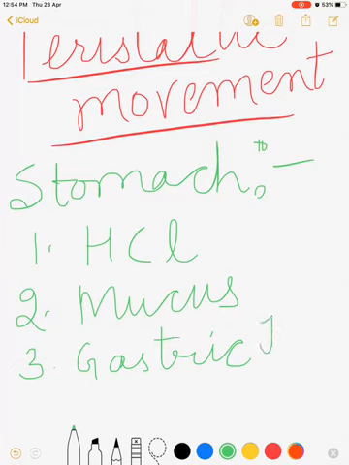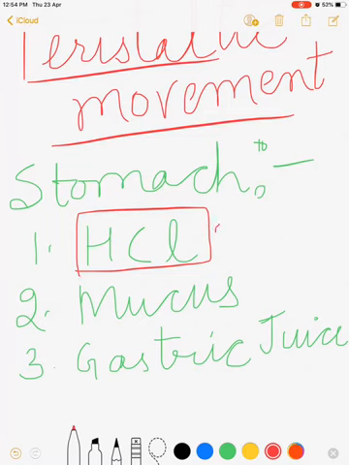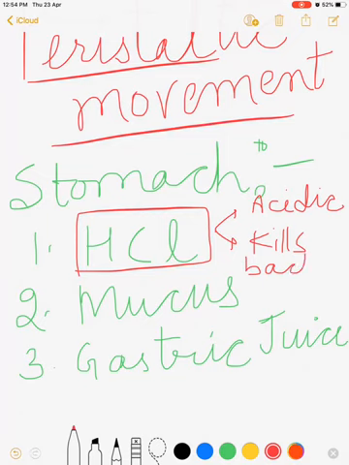Gastric juice is secreted by the gastric glands present in the stomach. What is the function of HCl? HCl makes the medium acidic, and second, it kills bacteria which may be present in our food. These two are the important functions of HCl.